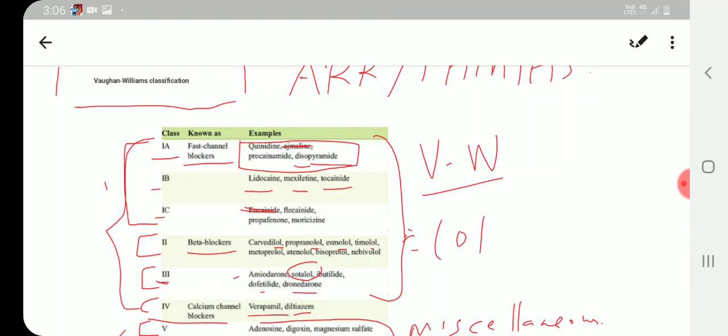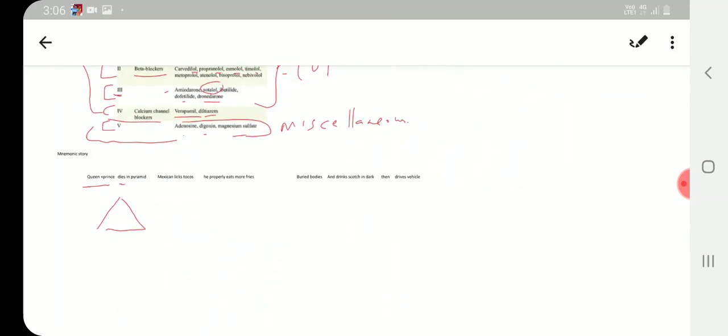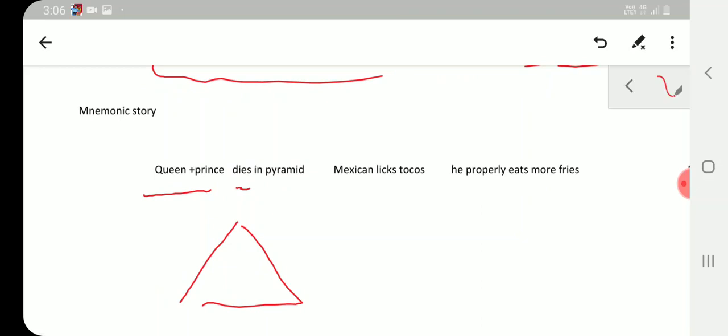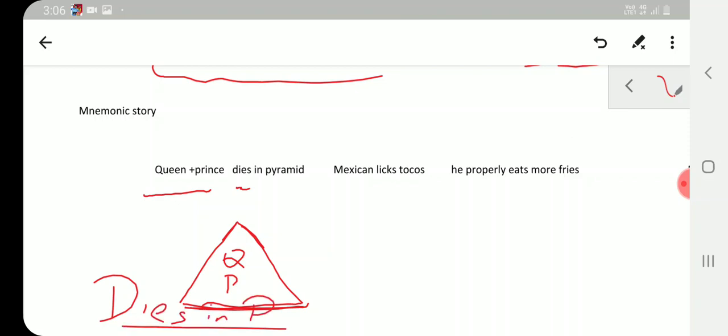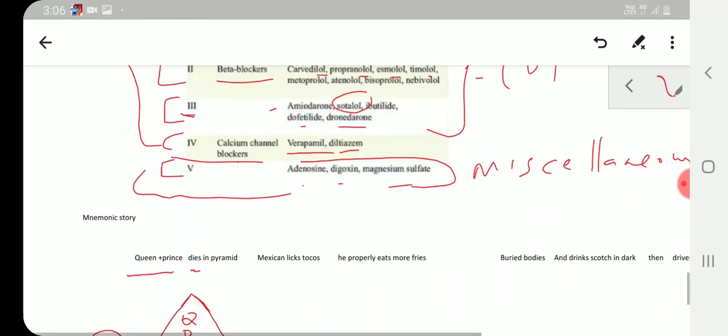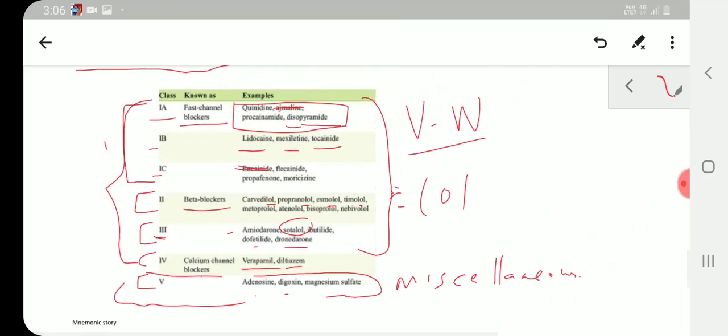Quinidine and procainamide I mentioned as queen and prince. They both die inside the Egyptian pyramid. So I put it as an image so that you can remember: quinidine, procainamide, disopyramide, dies in pyramid.